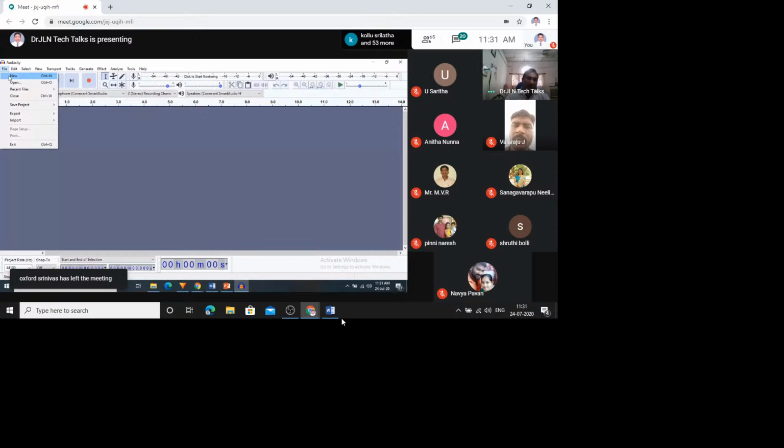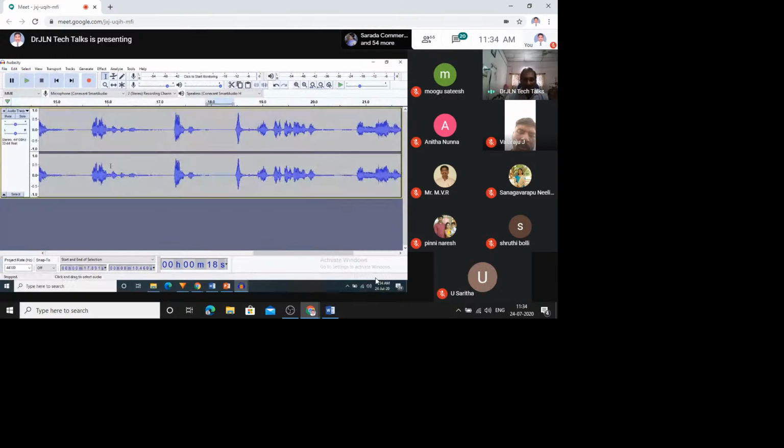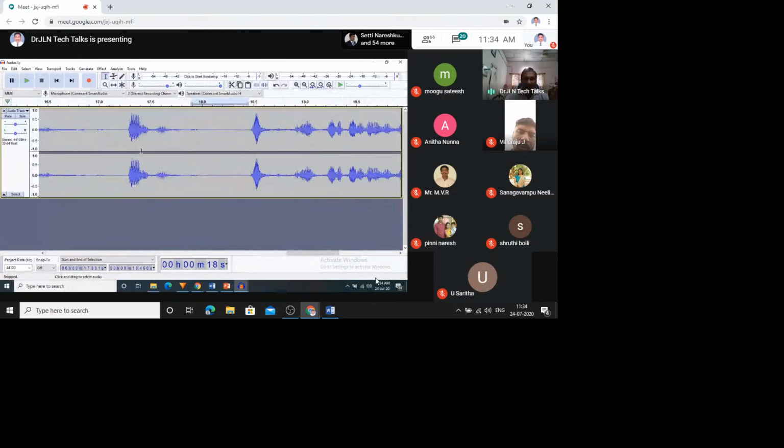See here, if you observe, it has shown some lines which are not varying much. If you want to see that, we have an option zoom. You can select this zoom. Now observe it. In this portion I don't have any audio, so I can cut this part. Directly I can cut it. It will remove.